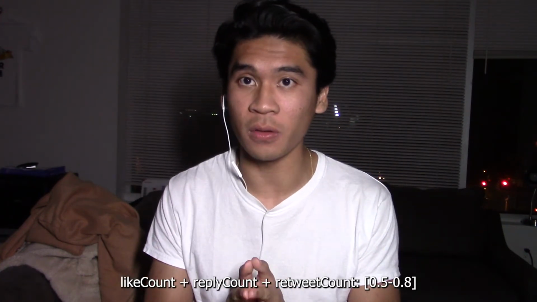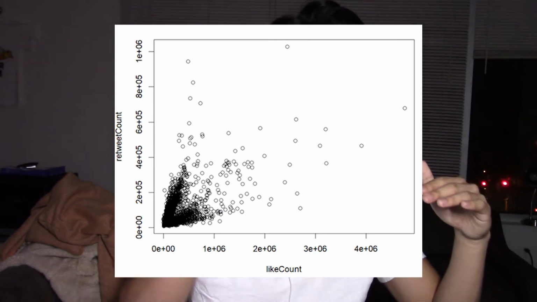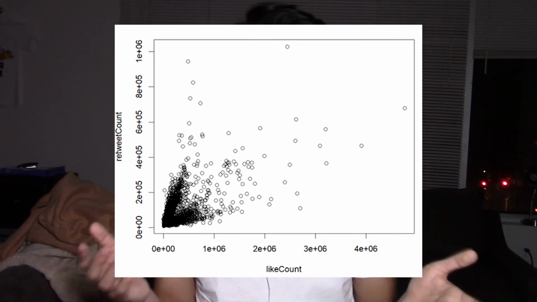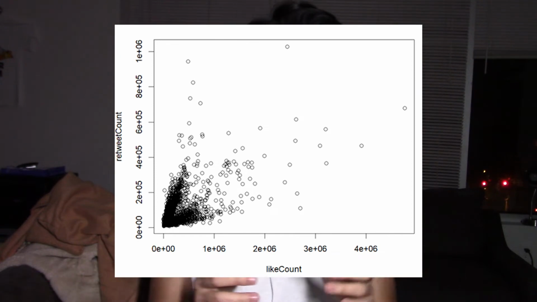The 3 tweet counters that I originally extracted, the count of likes, the count of replies, and the count of retweets, were all positively correlated with each other. That is, if a tweet had a large amount of likes, most likely it's also going to have a large amount of retweets and a large amount of replies. Which kind of makes sense. That's how virality works. And I guess the Twitter algorithm is making sense. These had a correlation score of usually between 0.5 to 0.8 with each other.